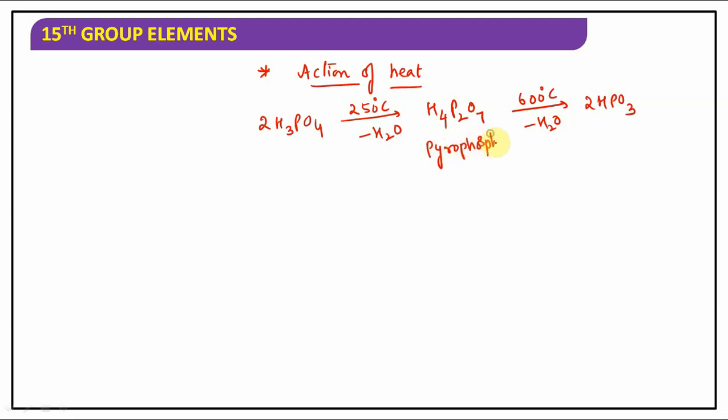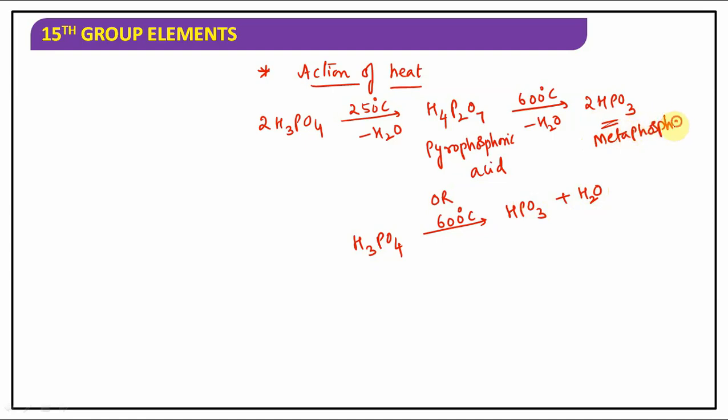Orthophosphoric acid gives pyrophosphoric acid at 250 degrees Celsius, but at 600 degrees Celsius it gives you HPO3. Or else the same reaction I can write in such a way: H3PO4, orthophosphoric acid, if it is heated up to 600 degrees Celsius, gives you metaphosphoric acid plus H2. Understood?